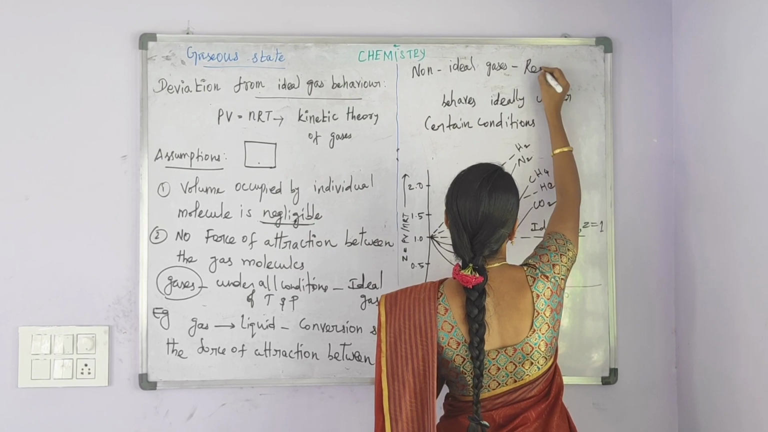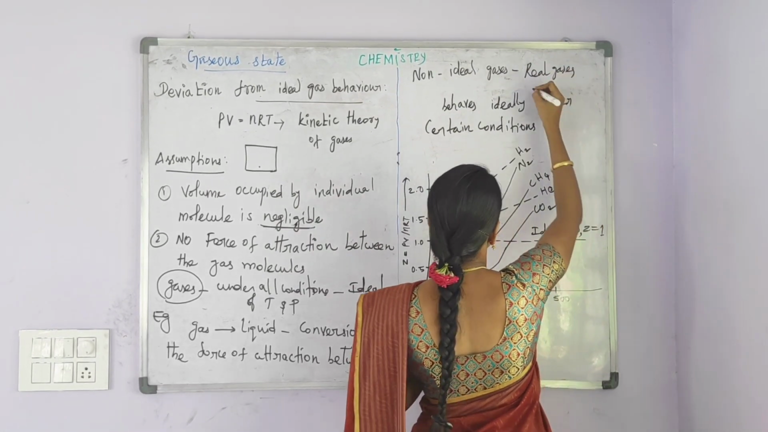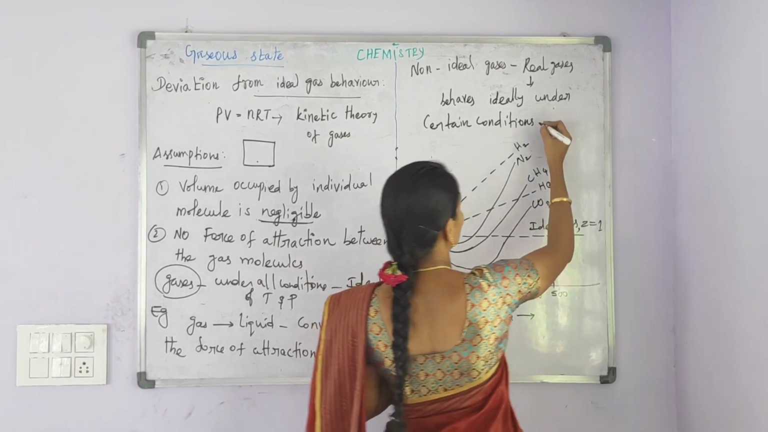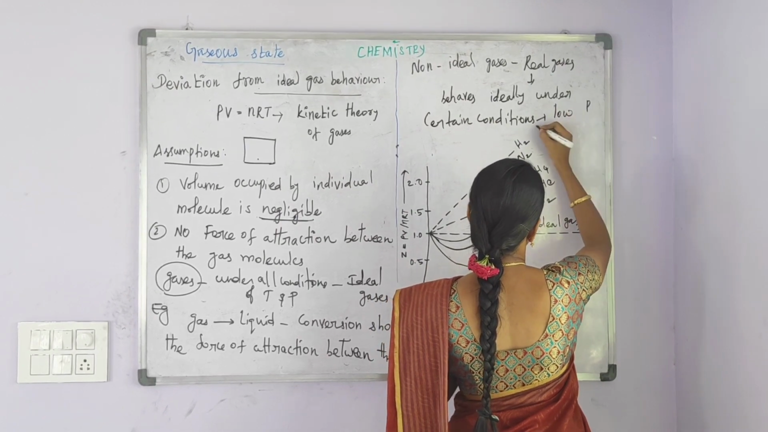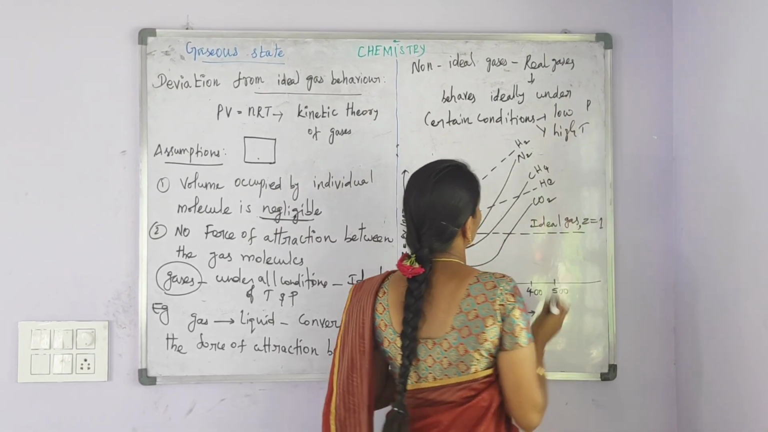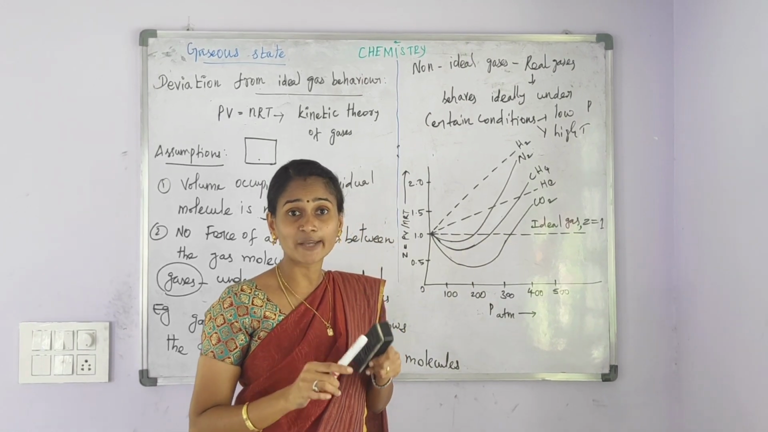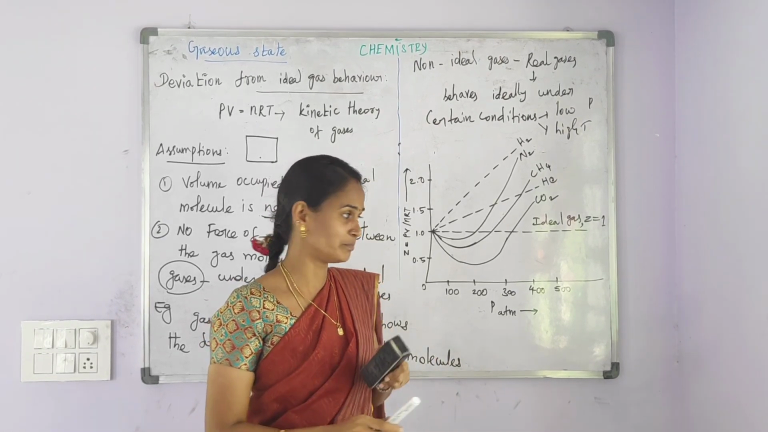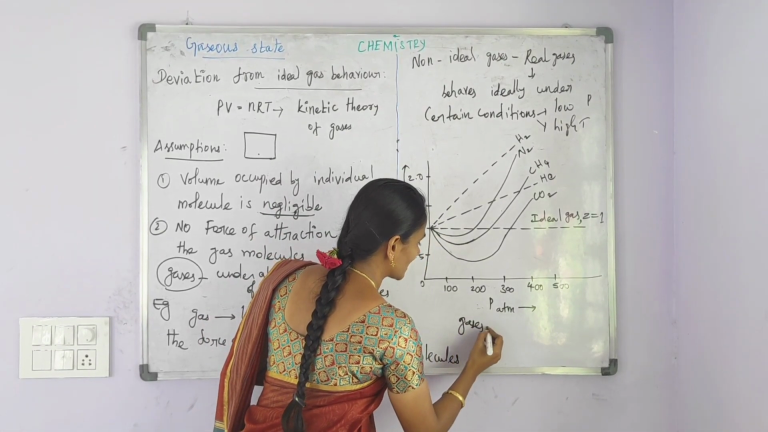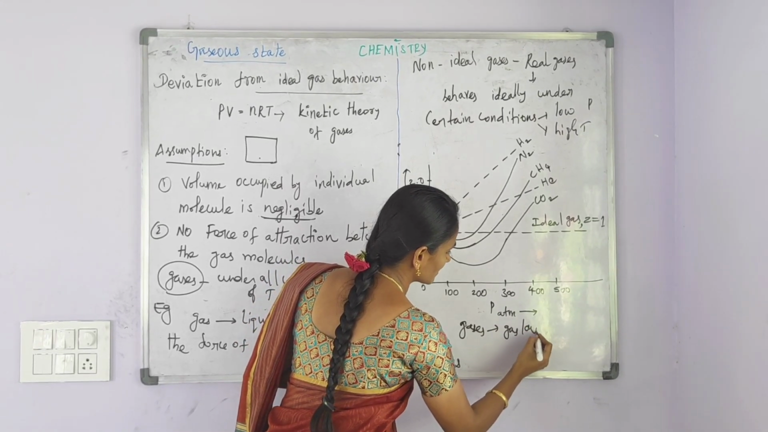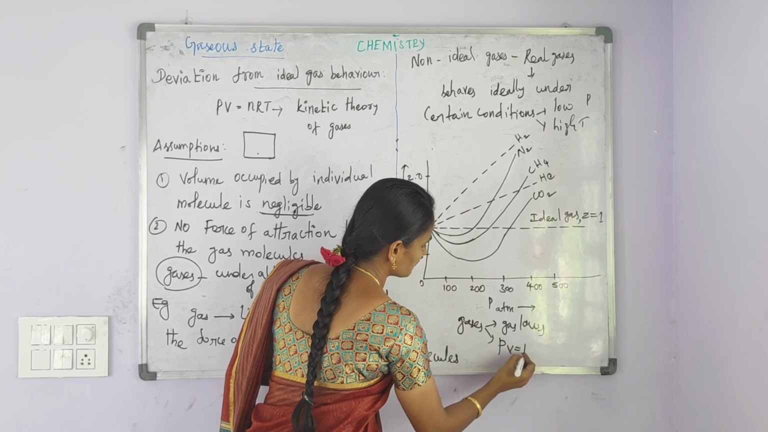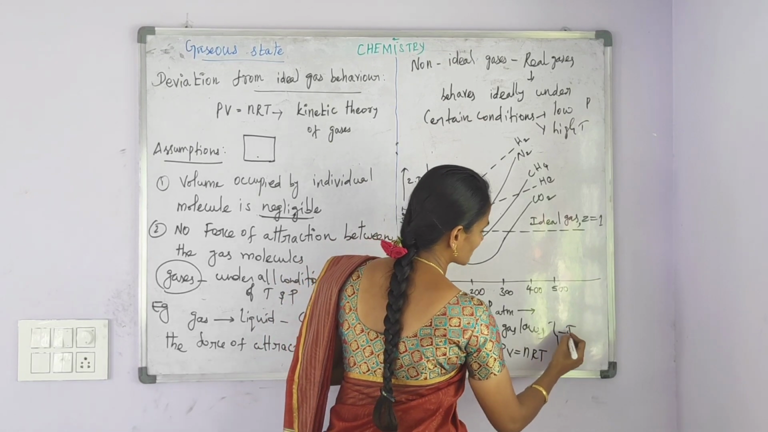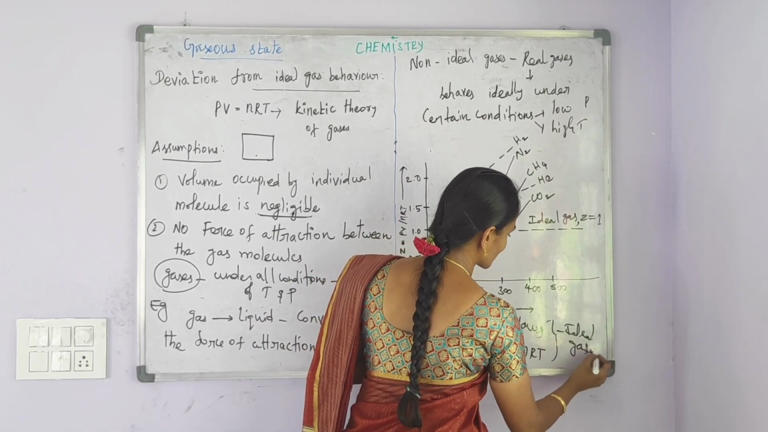Non-ideal gases are called real gases. Real gases behave ideally under some conditions. The first one is low pressure. The second one is high temperature. So, real gases behave ideally under the conditions of low pressure and high temperature. And the gases which obey gas laws, that is, the gas equation PV = nRT, are also called ideal gases.